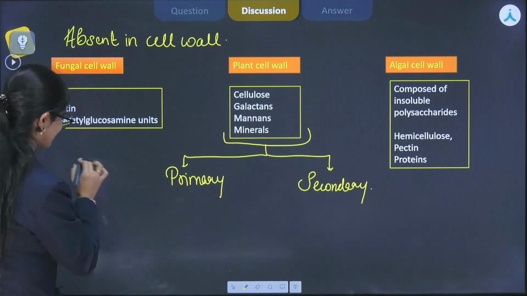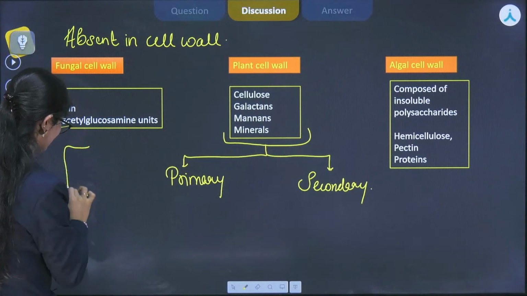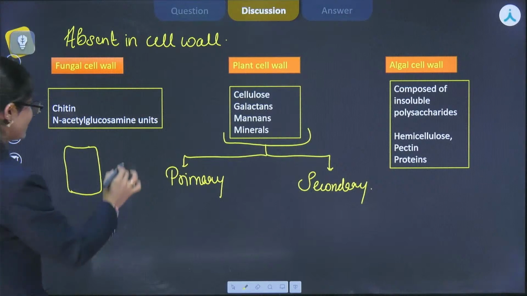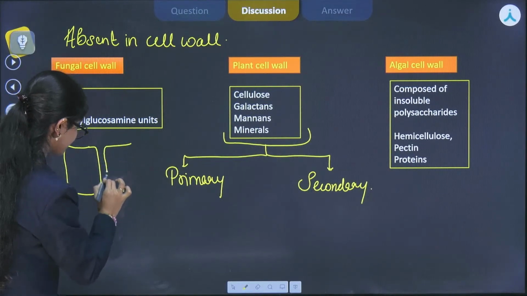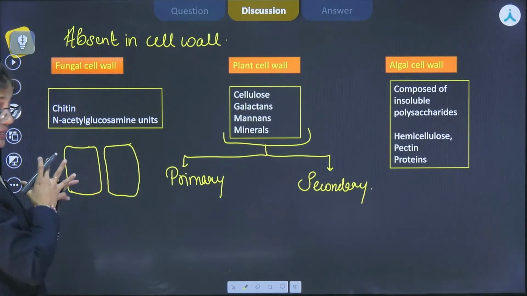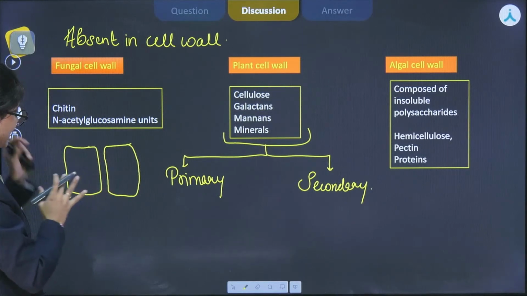Now let's see the plant cell like this I am making. It is composed of primary cell wall, and again another cell of plant is like this. So this is how 2 plant cells will look when they are put aside, right?